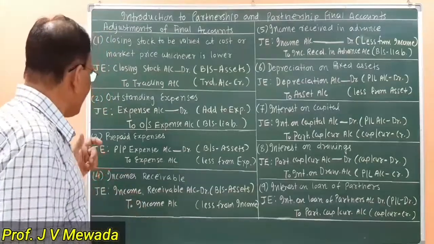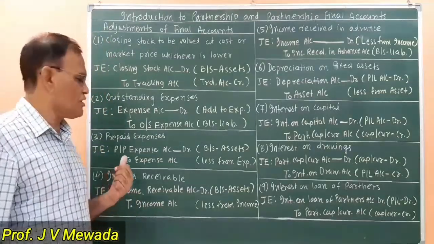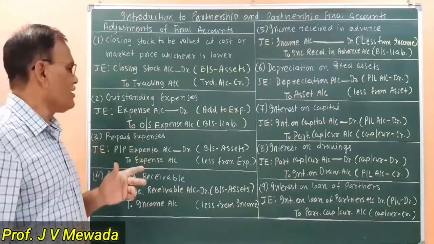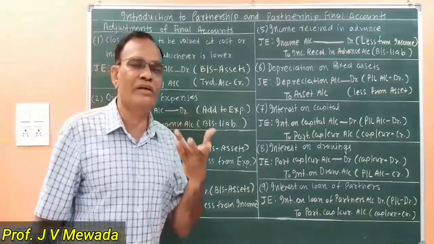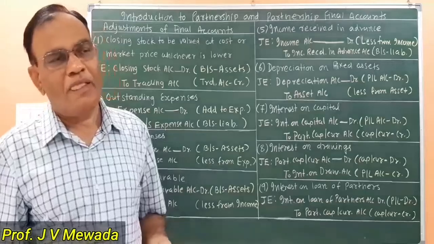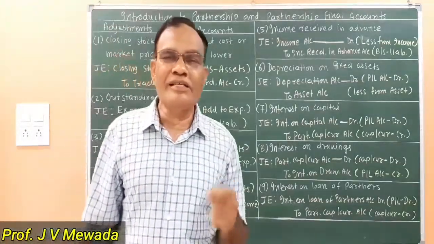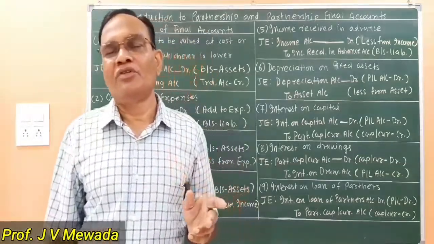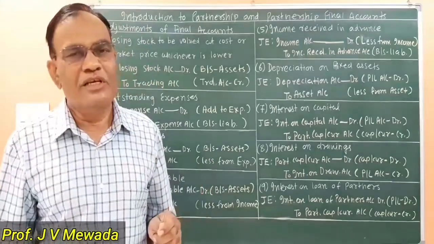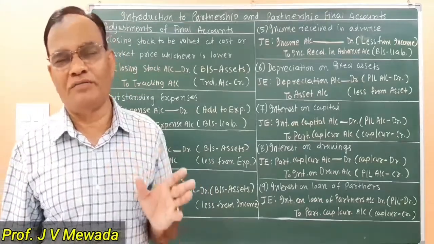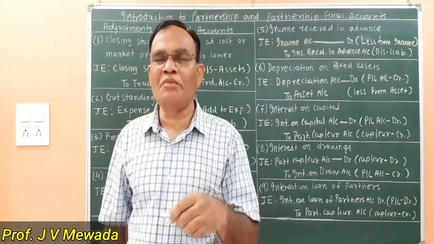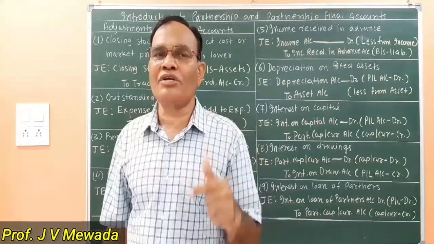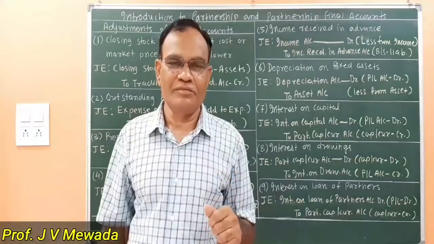Now our third adjustment we will see is prepaid expenses. Same as outstanding expenses, sometimes we are paying in advance. I will give you the example of insurance. Normally, insurance is always prepaid. We have to make the payment of the insurance premium in advance. Then only the insurance company is giving us the policy.